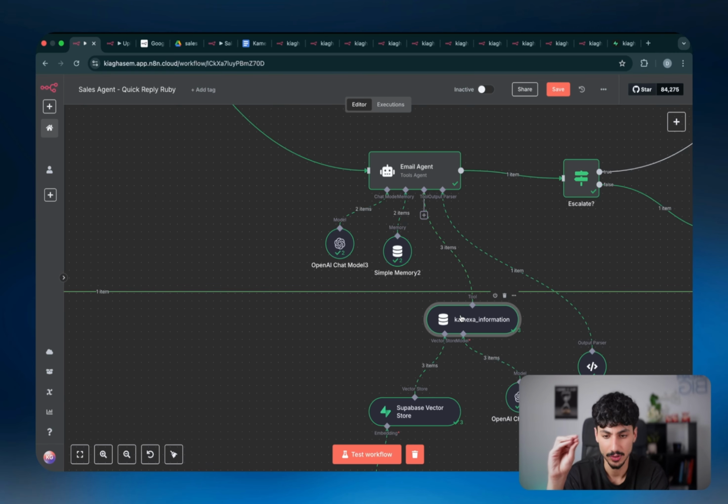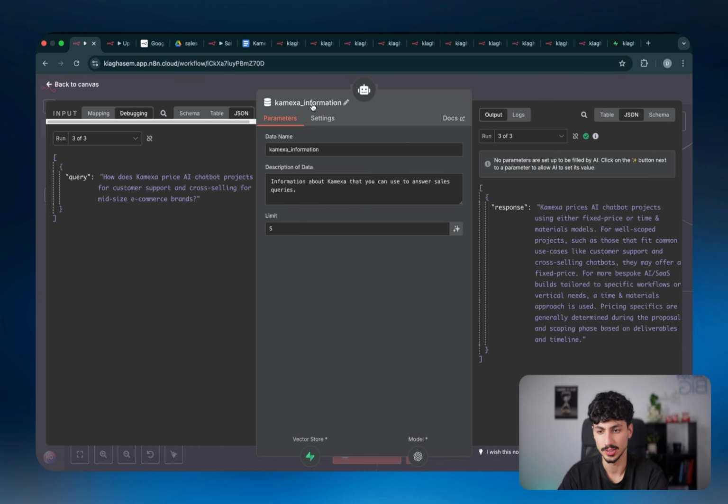To set it up, you want to click on the Comexa information tool. You want to change this to whatever name you want, depending on the information that you actually have inside the Google Docs. Also make the data name descriptive. In this instance, it's information about my company, so Comexa information. In your instance, it might be information about your products, so something like Comexa products, or whatever your company name is.